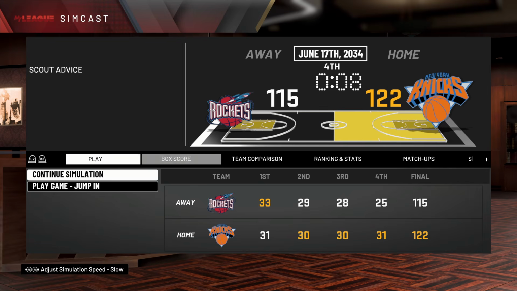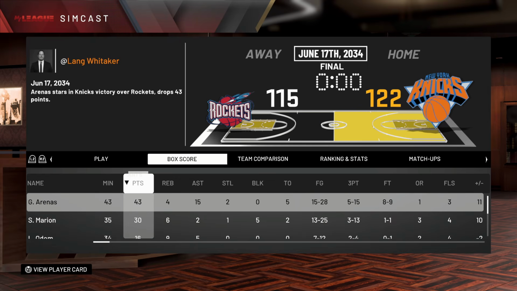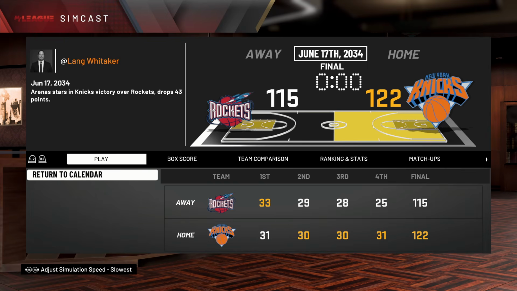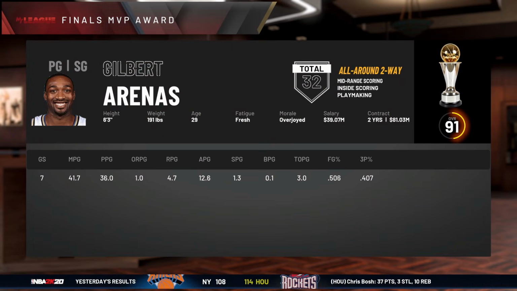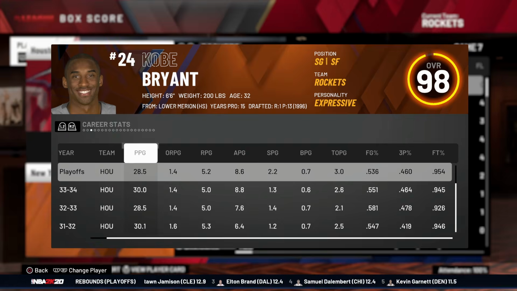Yeah, you see it. Well, just like that, Gilbert Arenas is 43 and 15. The 5-time MVP beats down Kobe. 36 and 13 a game in the finals for him. Sheesh. Kobe averaged 29 a game in the playoffs.